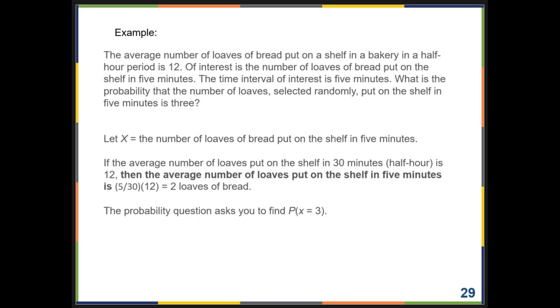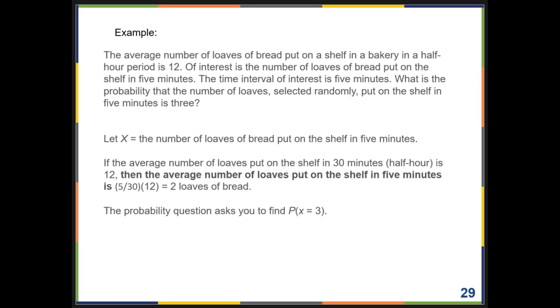Let's look at this example. The average number of loaves of bread put on a shelf in a bakery in a half-hour period is 12. Of interest is the number of loaves of bread put on the shelf in 5 minutes. So the time interval of interest is 5 minutes. What's the probability that the number of loaves randomly put on the shelf in 5 minutes is 3?